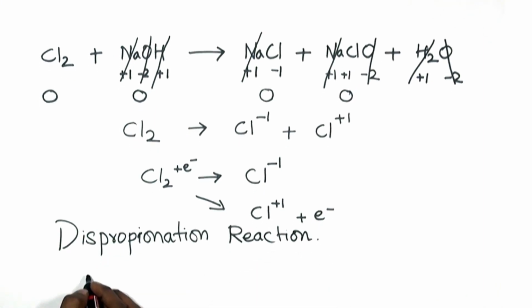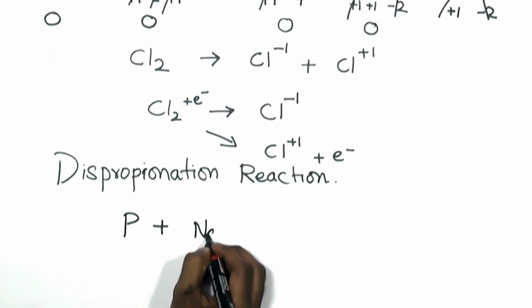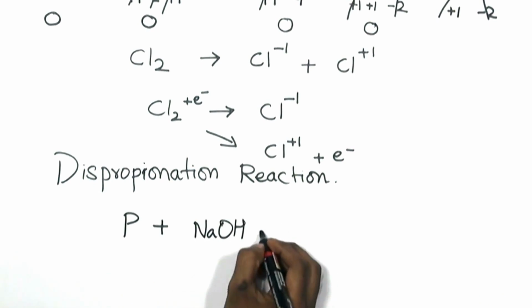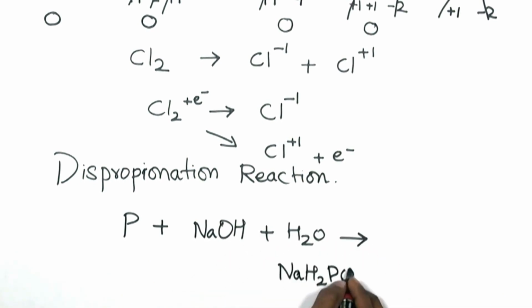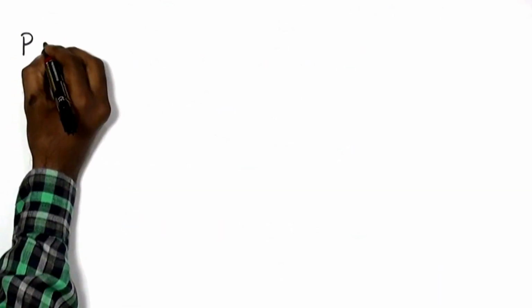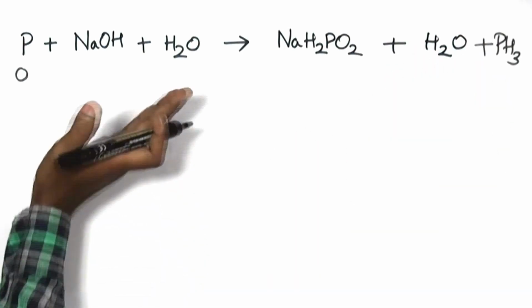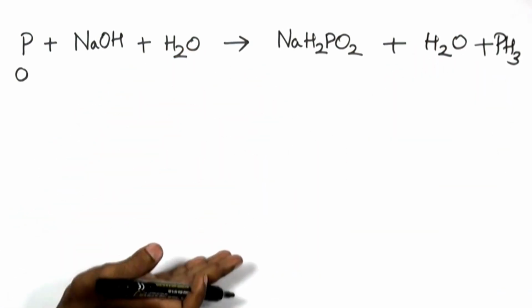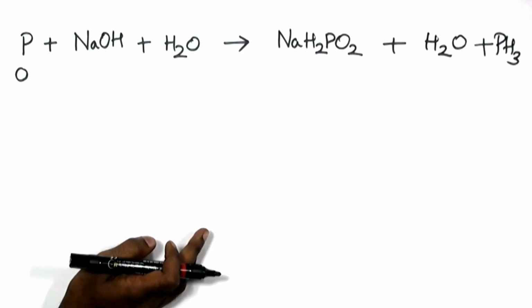You can work out another example where phosphorus reacts with sodium hydroxide in the presence of water molecule to give you sodium hydrogen phosphate plus phosphine. You should have found out that this equation is also a disproportionation reaction if you would have followed all the 4 points we discussed earlier.